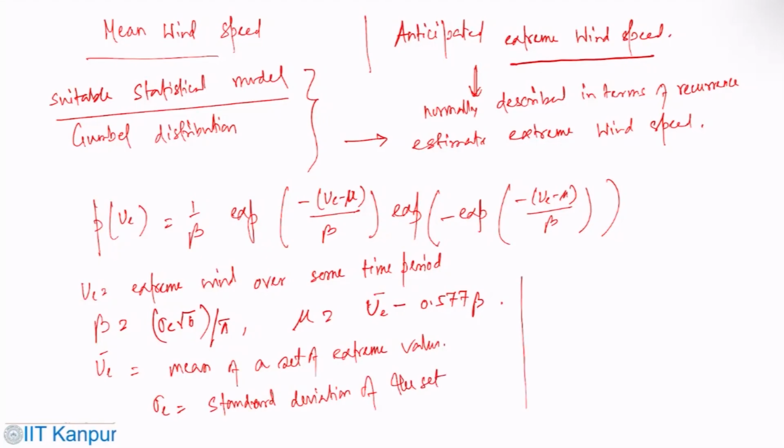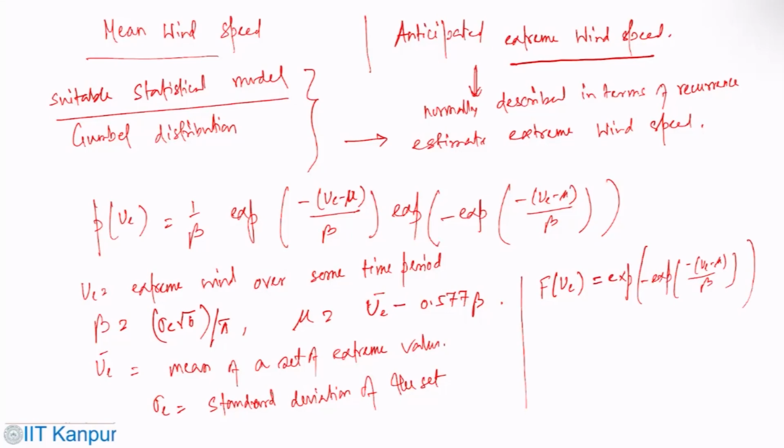Okay. We can have the cumulative density function of that, which is exponential of minus exponential of minus (Ue minus mu) by beta.